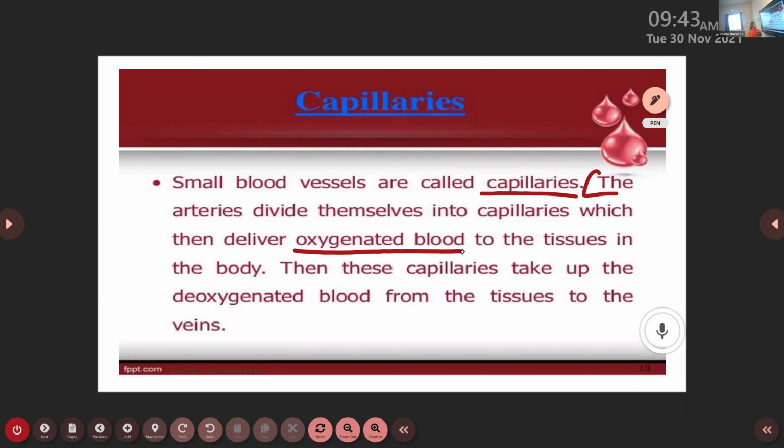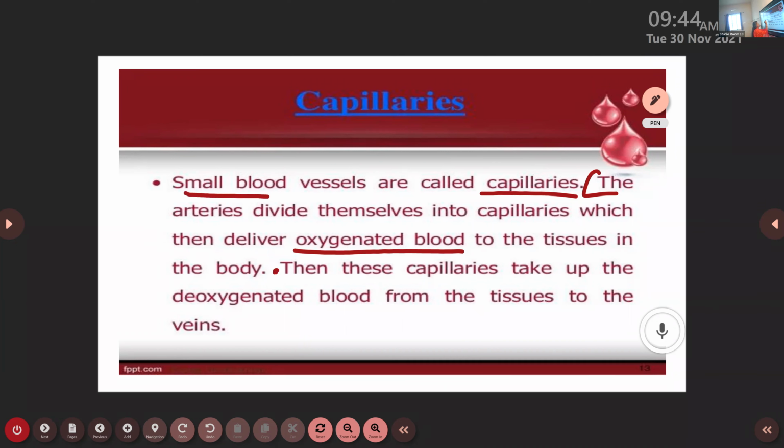Then these capillaries take up the deoxygenated blood from the tissues to the veins. So it possesses two functions. The first function, it carries the oxygenated blood to the tissues in the body, and then it also takes the carbon dioxide rich blood, that is deoxygenated blood, from the tissues to the veins. So these are the two functions of capillaries.